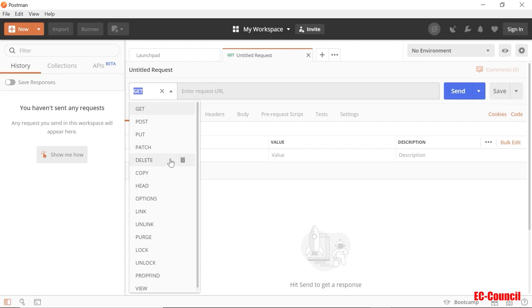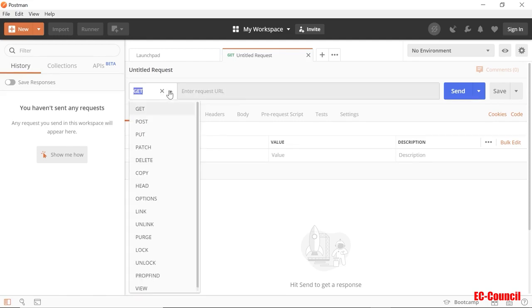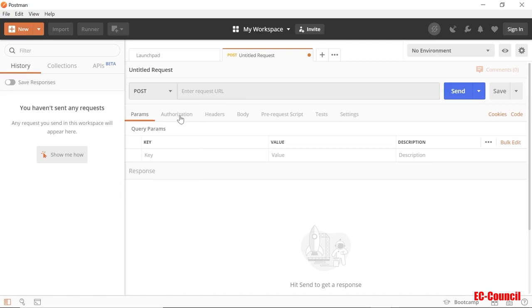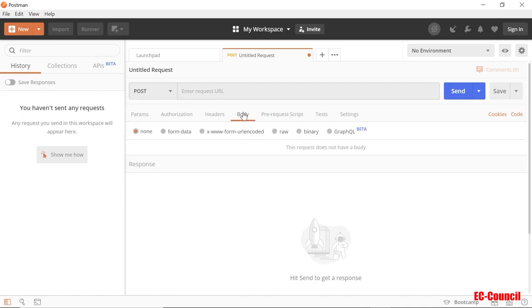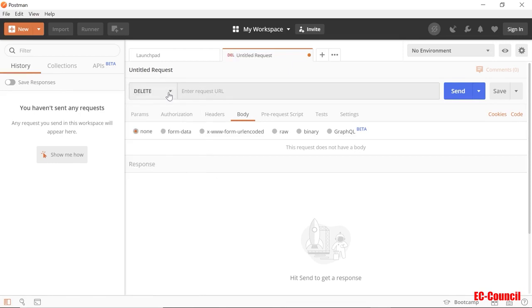When you do a get here, you put a URL here. You can go to the post to add data, and you put it inside the body. We'll show this later. We'll add some information down here in the body to send over to the site. Same thing for the put, which is an update, and then delete, and so on. Okay, so let's go to the program and run our app, and we can test our API right away.